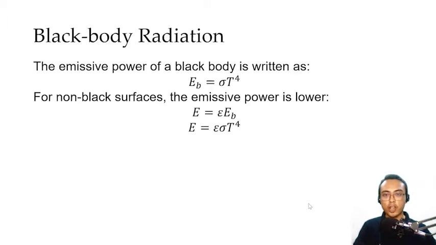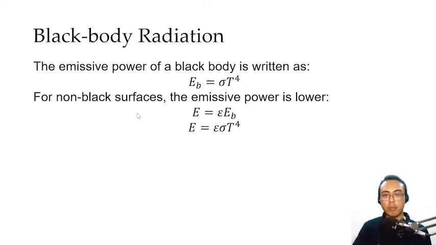So while we are talking about black body radiation, we have earlier mentioned that black bodies are perfect emitters and perfect absorbers. Therefore, the emissive power of a black body should be the maximum for that particular temperature. We write that the emissive power of a black body, E sub B, is equal to the Stefan-Boltzmann constant, or sigma in this case, multiplied by absolute temperature raised to the fourth power.